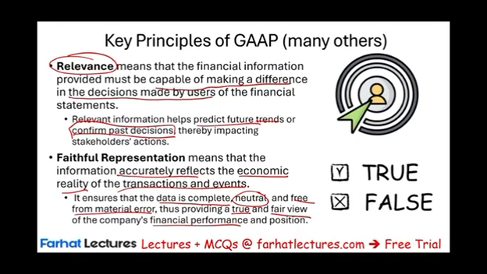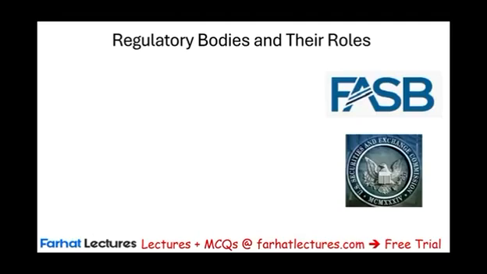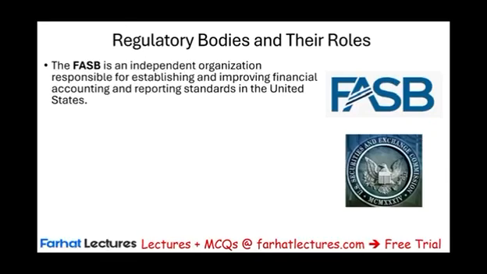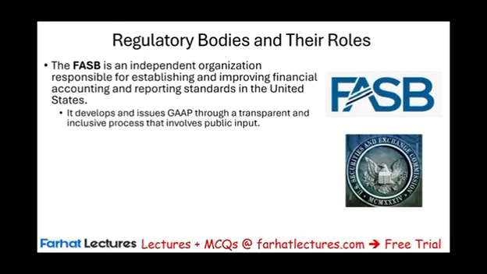Now, who sets GAAP? Well, we have regulatory bodies, and specifically we're going to be discussing two of them, FASB and the SEC. Starting with FASB. FASB stands for the Financial Accounting Standards Board, or for short, FASB. This is a private, independent organization, and when I say private, it means not a government. It's responsible for establishing and improving financial accounting and reporting standards in the US. FASB is the organization that issues GAAP through a transparent and inclusive process that involves public input.